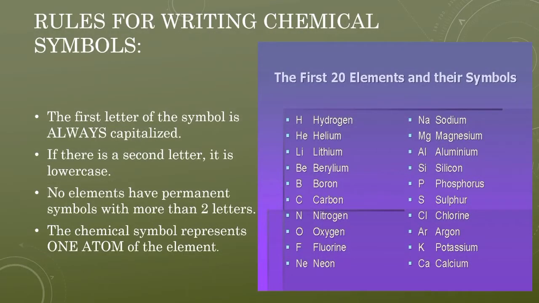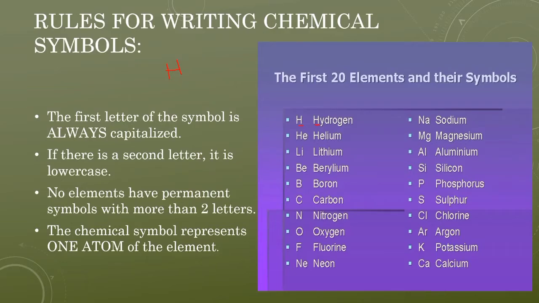The first letter of the symbol is always a capital. You see hydrogen, the first letter, H. Then helium. We have already given H to hydrogen, so if we write H again for helium, it becomes difficult. So what shall we write? The first letter is H, but since H is already denoted with hydrogen, if I write H for helium also, there will be a conflict between hydrogen and helium.